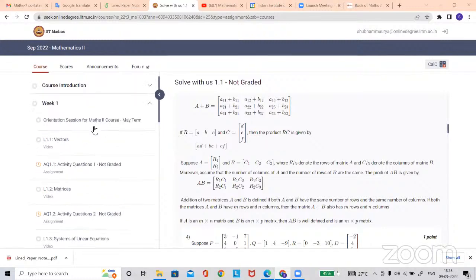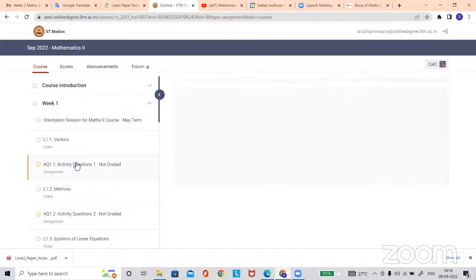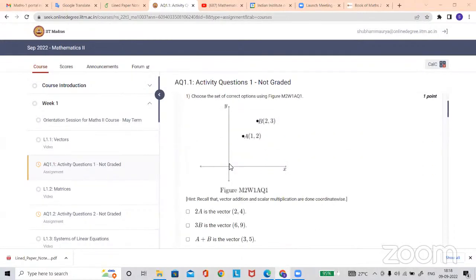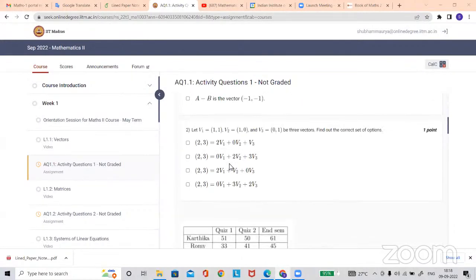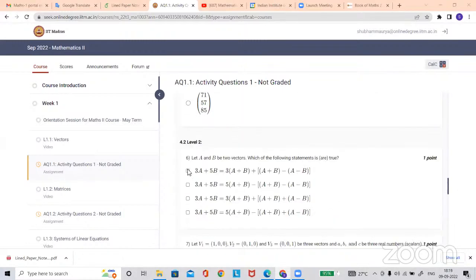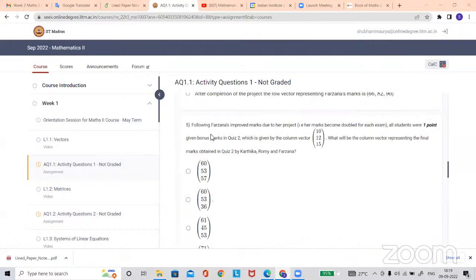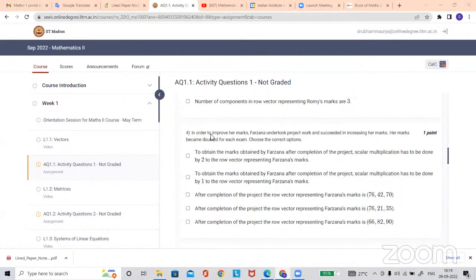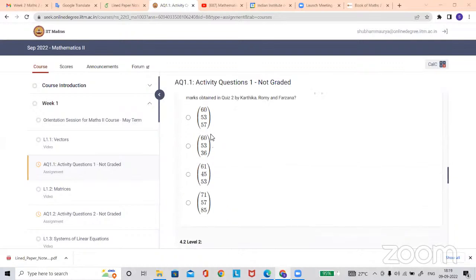There are two levels of activity questions. The first level is easy. The second level you will find somewhat tougher. The five questions are easy, not much difficult. If you are able to do the first level, that is enough also.